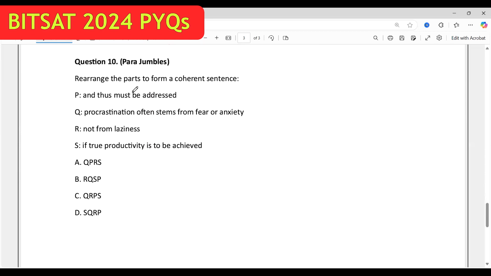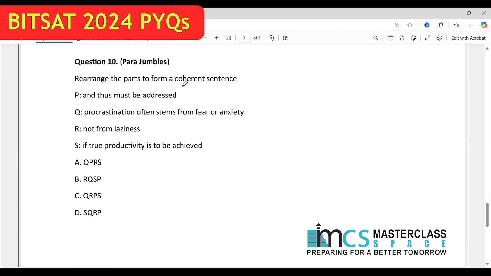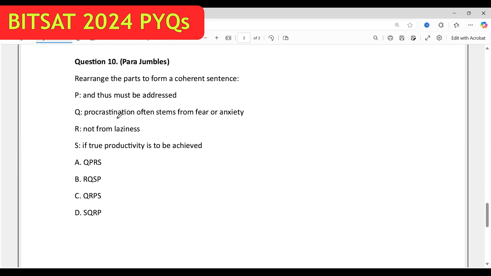Now, rearrange the parts to form a coherent sentence. And thus, procrastination often stems from fear or anxiety. Of course, Q is going to be the opening sentence. So, procrastination often stems from fear and anxiety and thus must be addressed. It is anxiety and therefore it needs a solution. So, Q and P is okay.